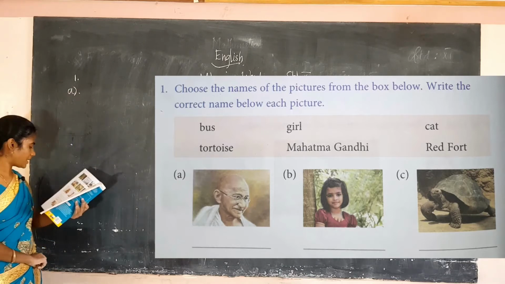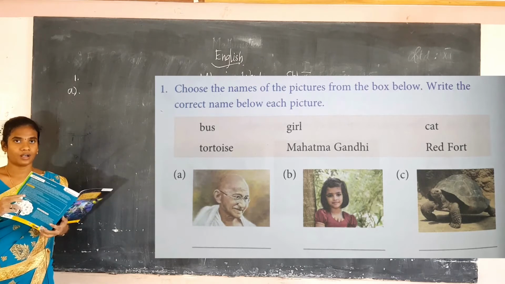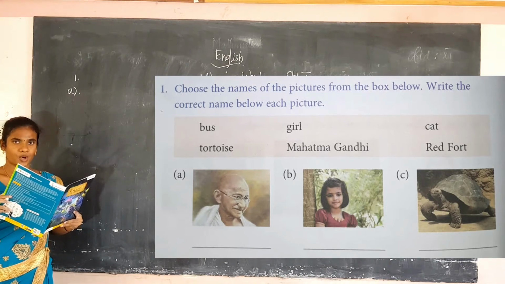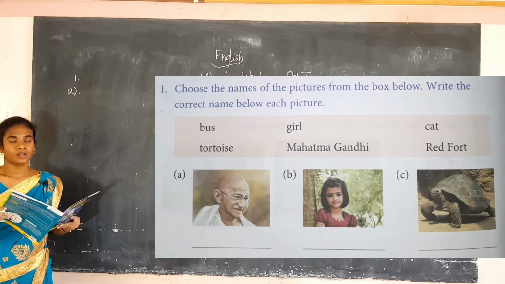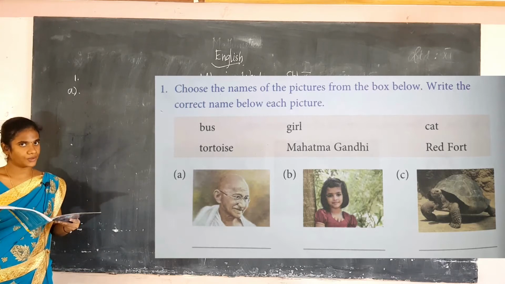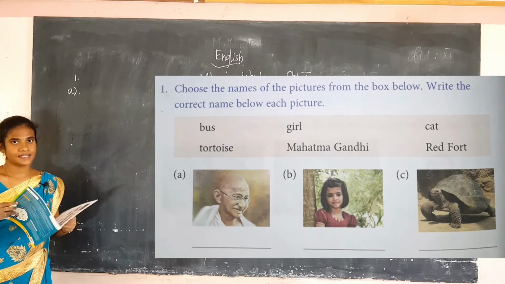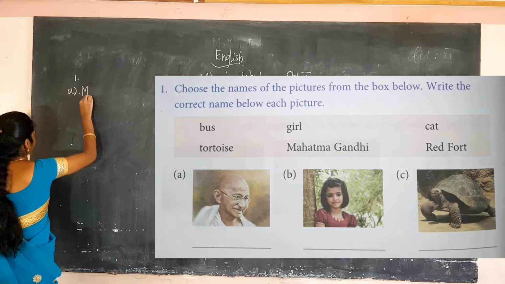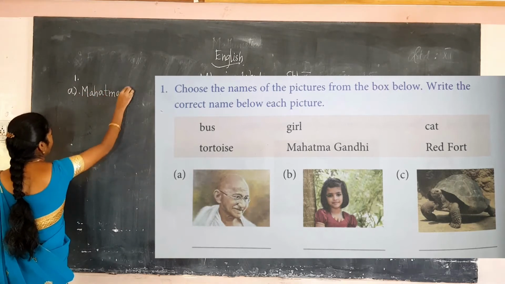Okay, so first exercise, A. See the first picture. Who is he? You have to select from the box given. In the box they have given some clues. If you don't know, you can find out. Without the clue also you can find out. If you don't know, you can see it in the box also. So who is he? He is Mahatma Gandhi.